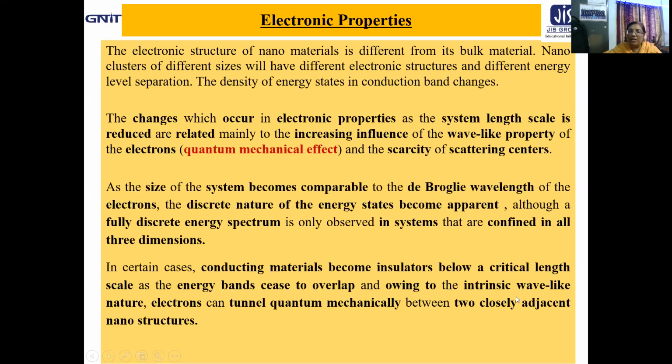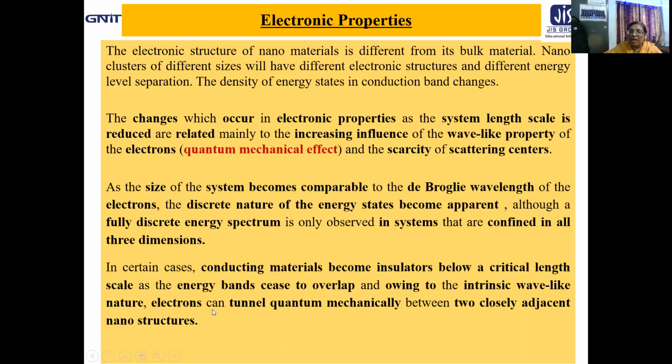And owing to the intrinsic wave-like nature, electrons can tunnel quantum mechanically between two closely adjacent nanostructures, because the energy band gap is not present now since you have reduced the system size below a critical length.